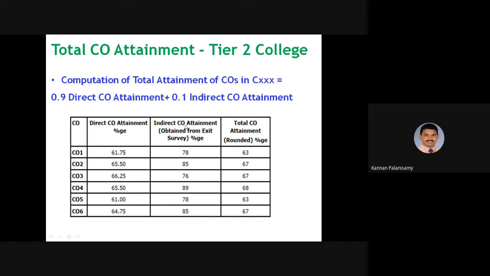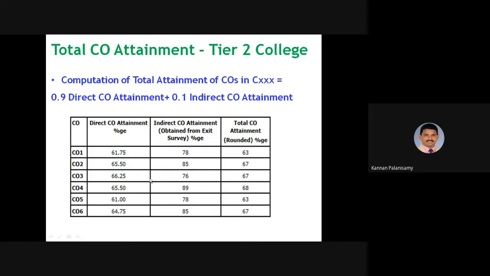Already I told you indirect attainment is assessed through some surveys. So that is given minimum weightage, right? So here 10% weightage should be given, so that here it is 0.1 and this direct attainment is having 0.9. So this will be considered for 90% and this will be considered for 10%. Right.